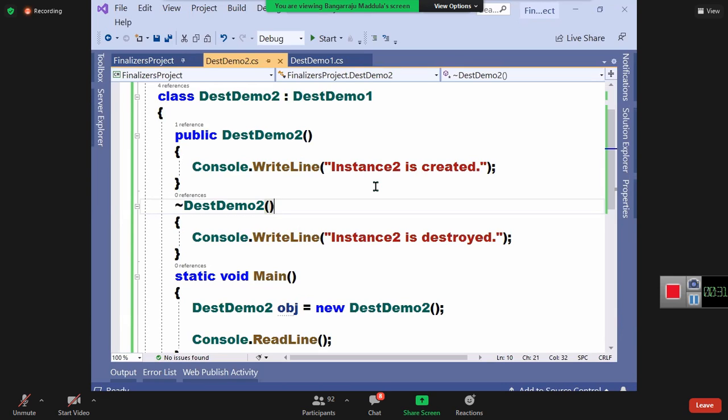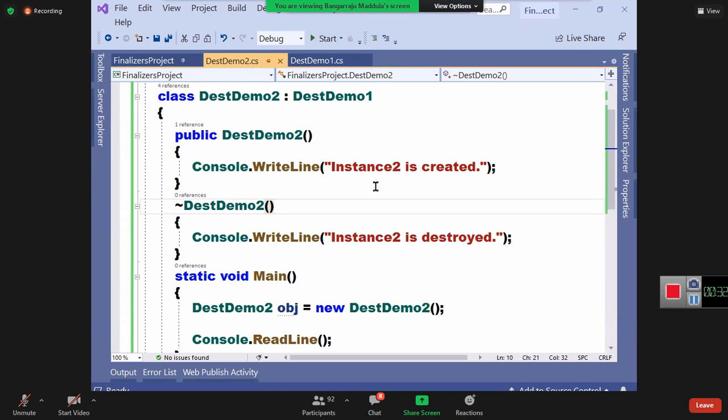But it is not responsible for closing the file. It won't close the file because the file is not a part of your framework or your runtime. FileStream class is a part of your runtime, but the file is not. So it will leave the file and it will destroy the FileStream. The file will not be closed. If the file is not closed, what is the problem? The content will not be saved.